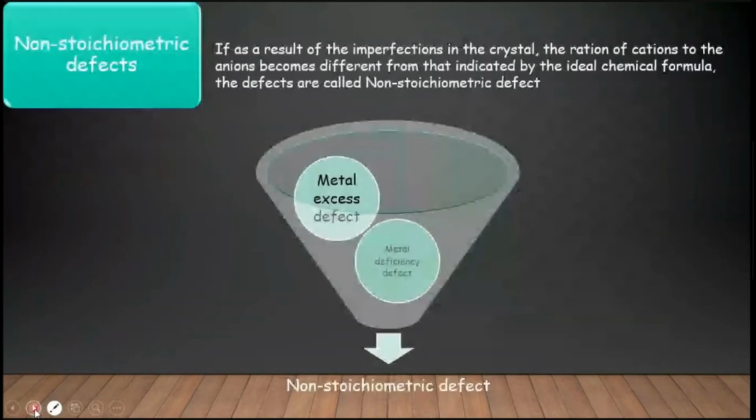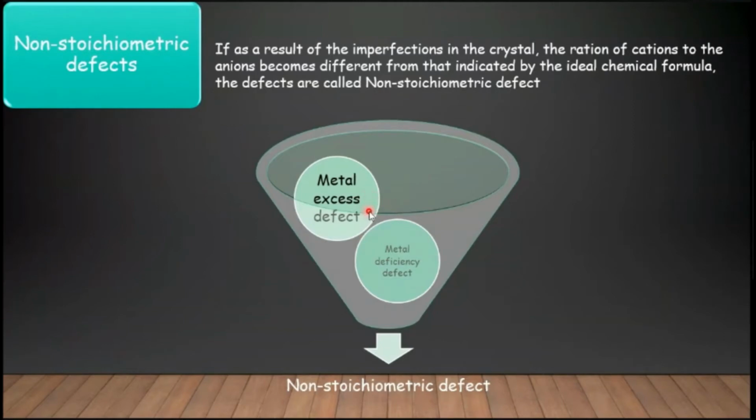Coming to non-stoichiometric defect. In case of non-stoichiometric defect, as a result of imperfections in the crystals, the ratio of cation to anion becomes different from that indicated by the ideal chemical formula. That is, the ratio of cation and anion does not remain the same as indicated by the chemical formula.